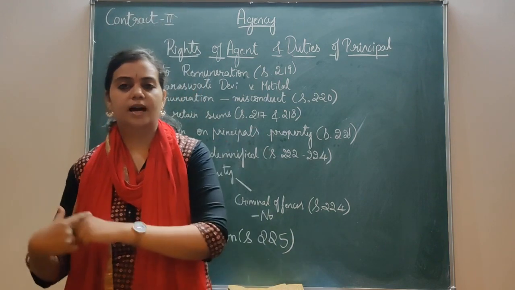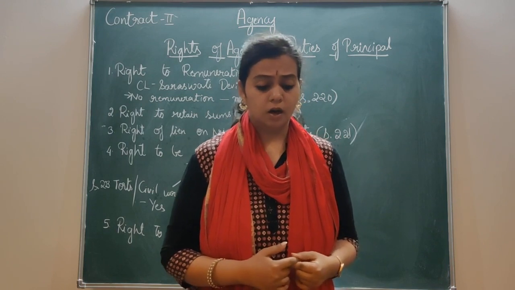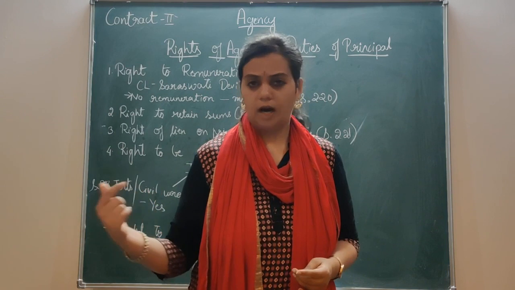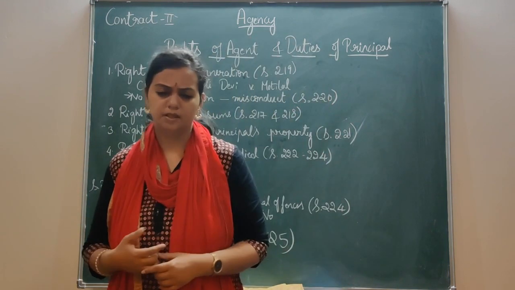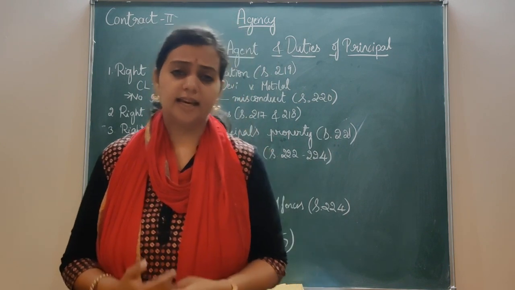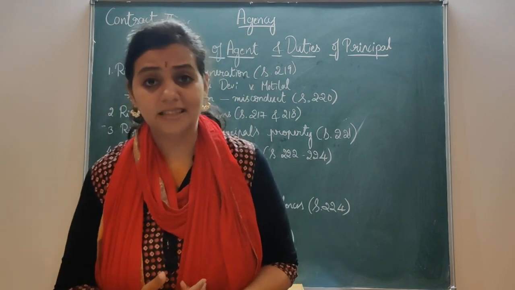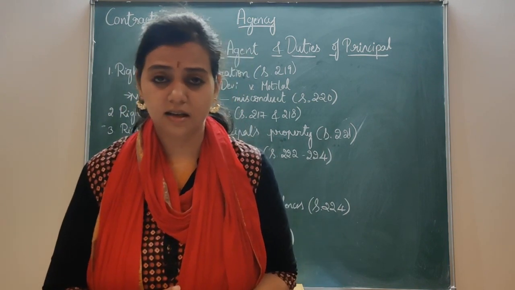B informs his principal A regarding the case. A says, okay fine, you defend my case, then I'll pay you all the necessary expenses. Now B defends the case. For defending the case, he had to pay certain costs and therefore incurred certain expenses.